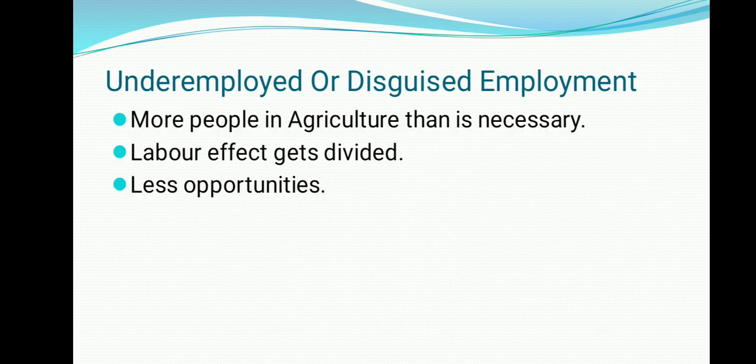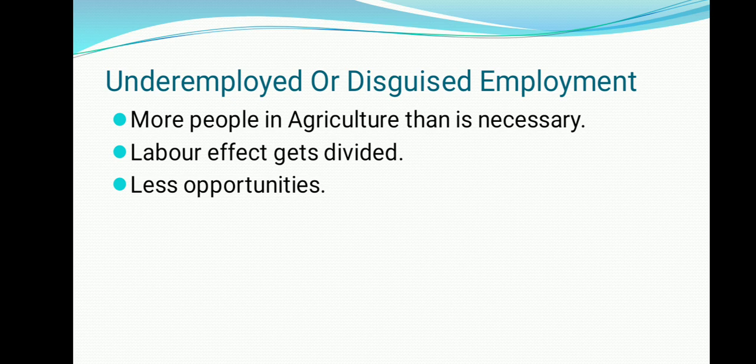The reason behind this is that the tertiary sector requires educated and skilled people, whereas agriculture can have anyone. No skill is required. So this actually contributes to unemployment, which is in the form of disguise. This is called underemployed or disguised employed.